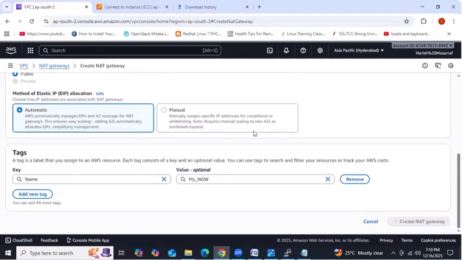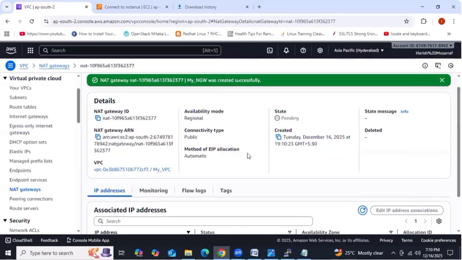Create NAT gateway. So create NAT gateway, right? And then what we need to do? Pending. We need to wait a few minutes.